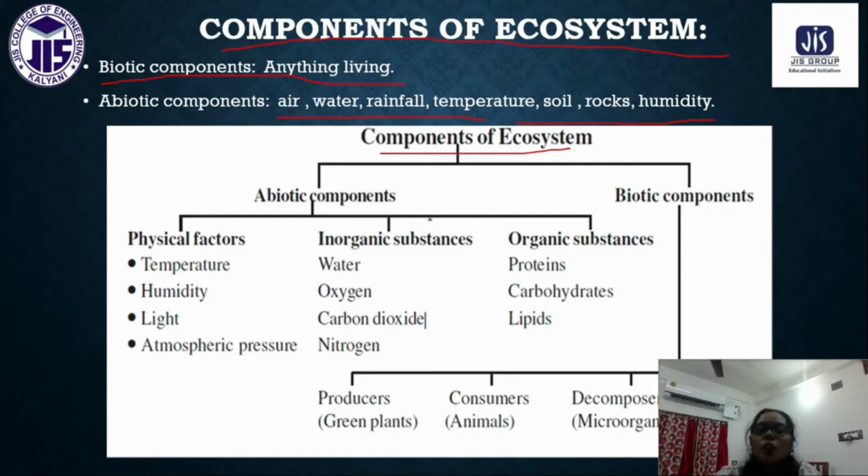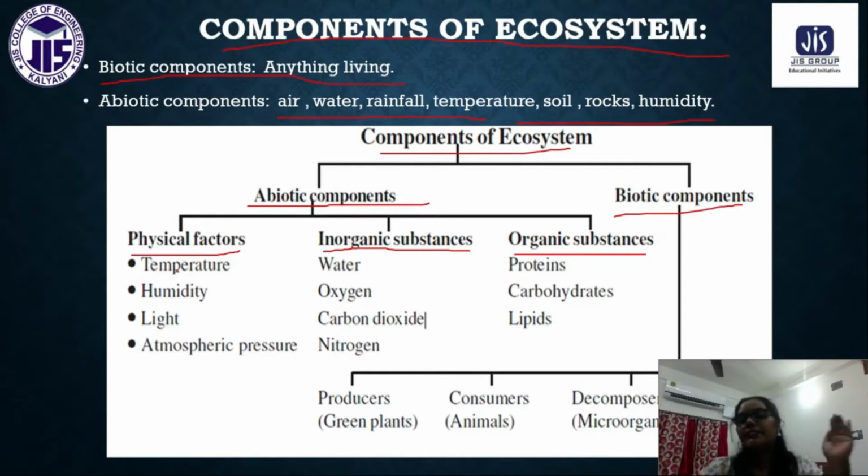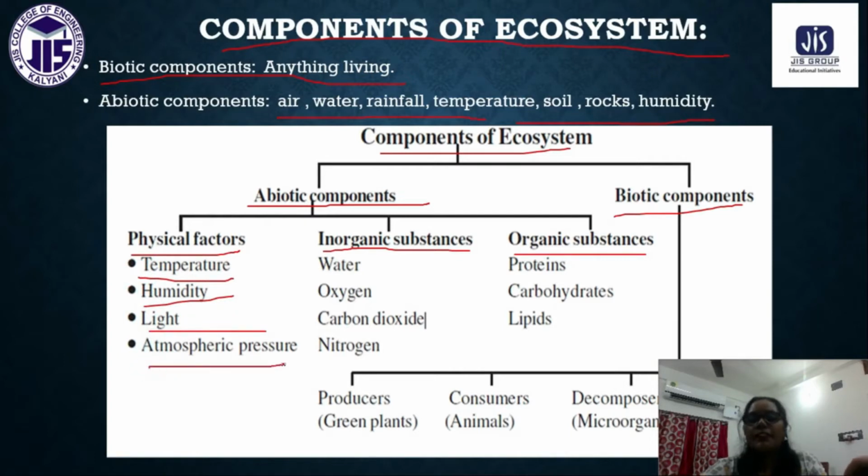So components of the ecosystem are generally of two types: abiotic components and biotic components. For abiotic components, we have three classifications. One is physical factors, second is inorganic substances, and third is organic substances. Physical factors means the temperature, humidity, light, atmospheric pressure. These are all non-living materials, non-living systems that we have in our surroundings. These are all called physical factors.